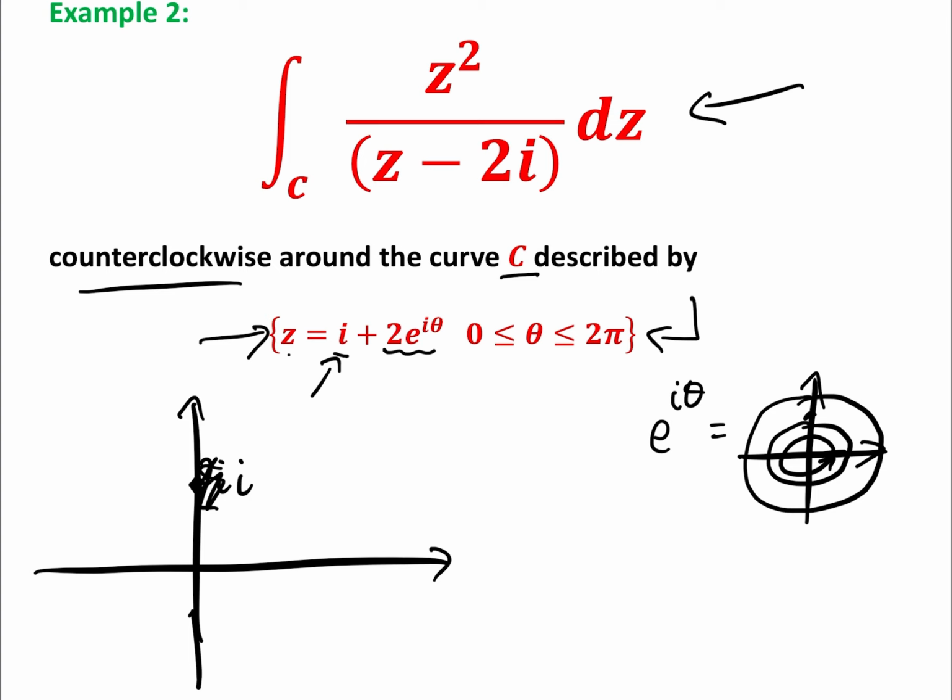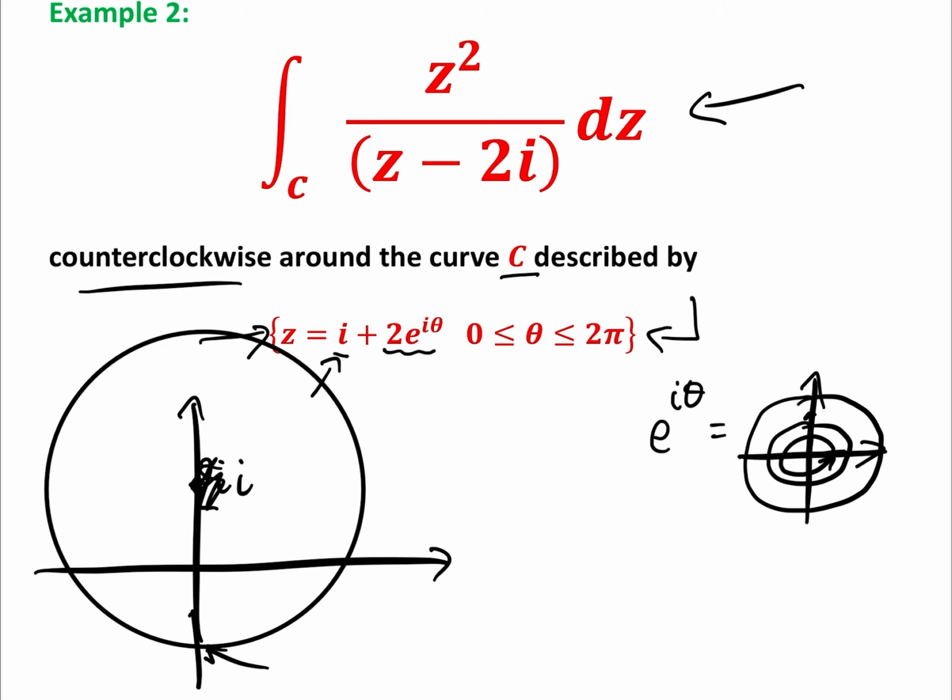So that will basically bring us, and again, let's hope that I managed to do this correctly. That's a pretty awful circle. Hopefully, yeah, sorted itself out. Good, excellent. So here's i, the center, and as the radius is 2, that means that this point here is minus i, and that means that this point here is 3i. And most importantly, this is the curve.